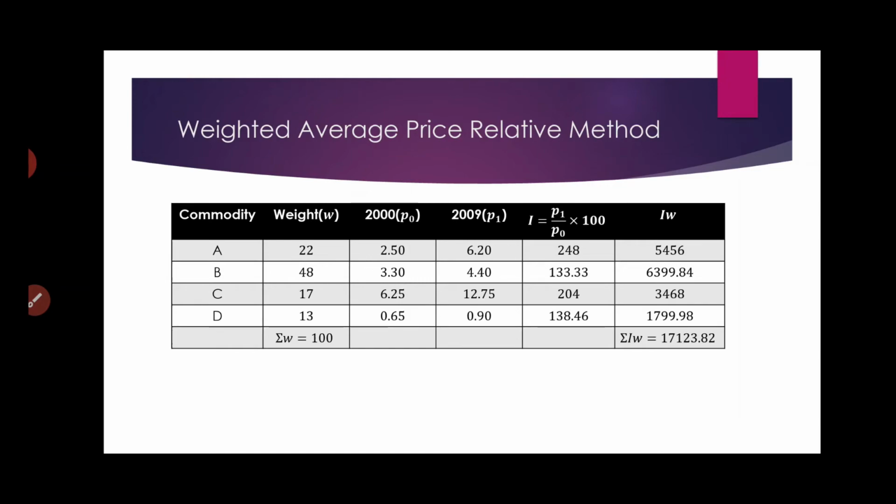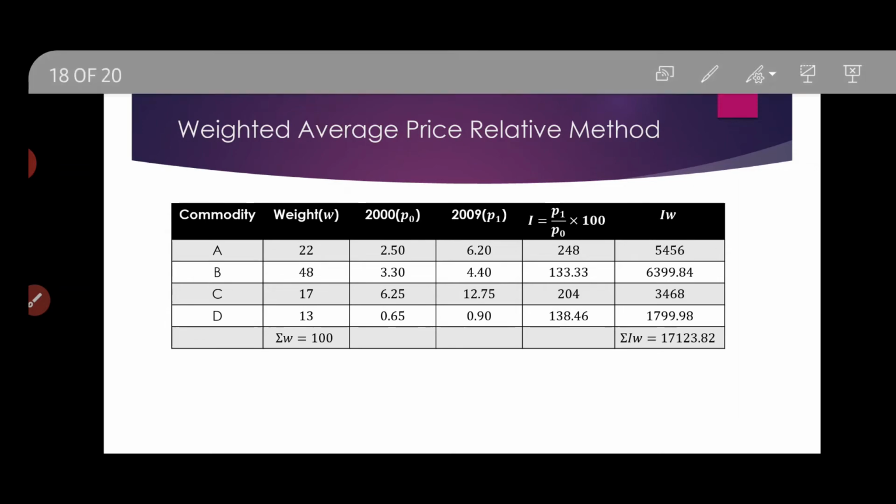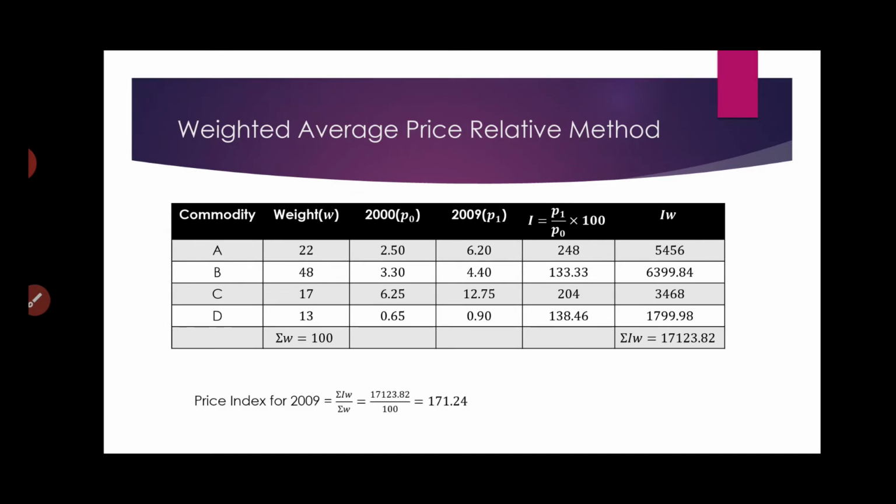So let us calculate this. Once we calculate this, see what are the things we require. First, we require the sum of all weighted price relatives, that is summation IW, and we need the sum of the weights, that is summation W. After we have done all the calculation, we have found the sum of IW and the sum of W, then definitely the price index is summation IW divided by summation W, and that is 171.24.